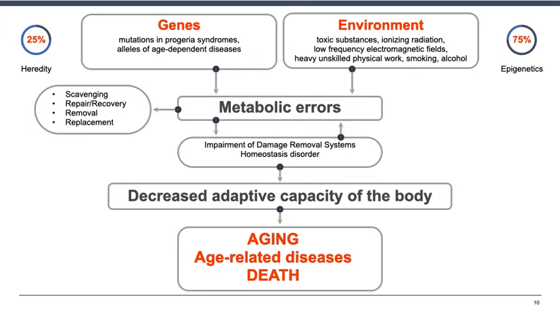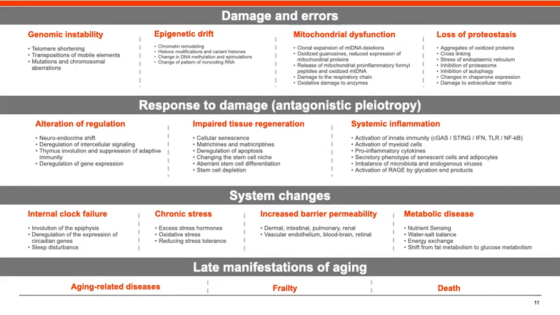In the overwhelming majority, they are either prevented by certain intracellular systems, or undergo repair, restoration, and in the case of irreparable damage, removal and replacement by newly synthesized macromolecules or new cells. Due to the insufficient efficiency of the systems of elimination of damage, homeostasis is disturbed, and the adaptive abilities of the body decrease, which is accompanied by an increase in the risks of age-related diseases from which the body dies. Changes during aging can be roughly divided into several levels.